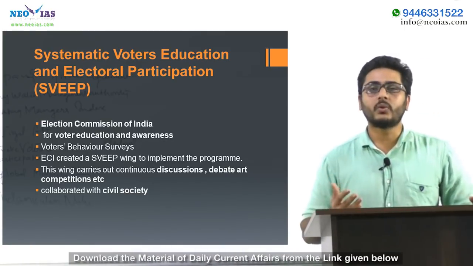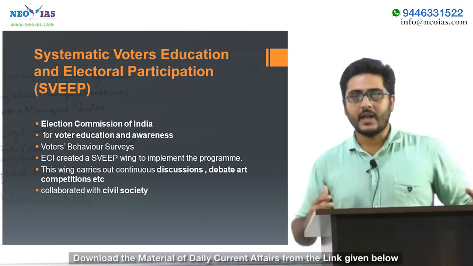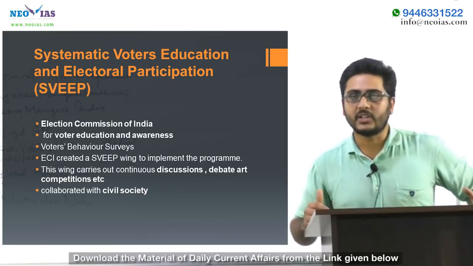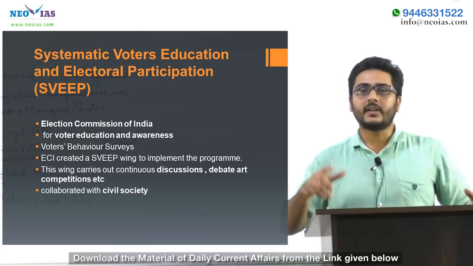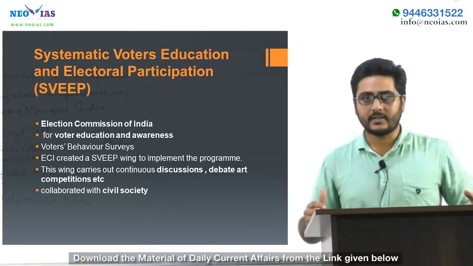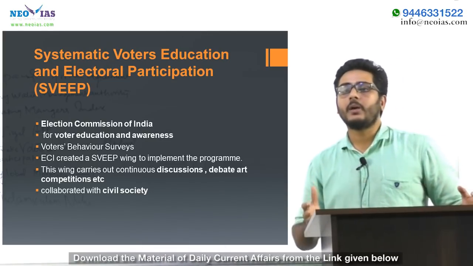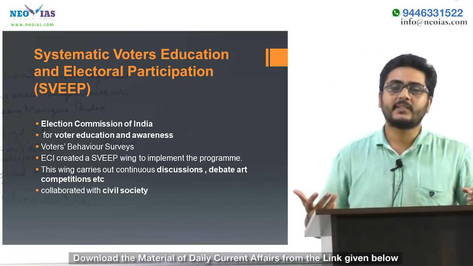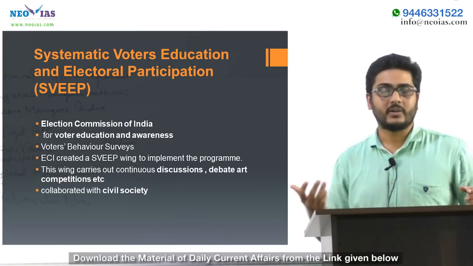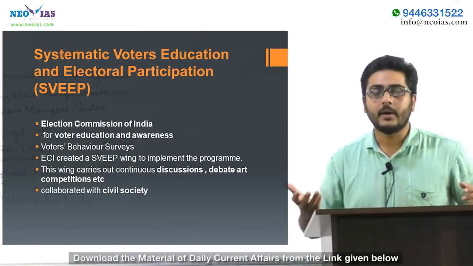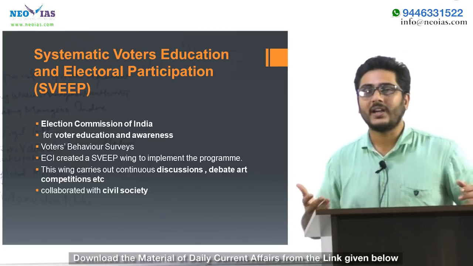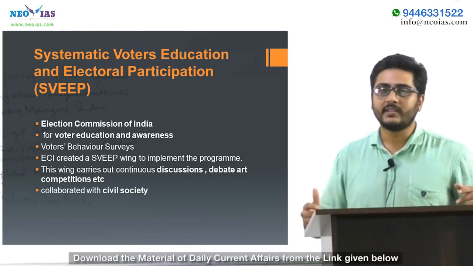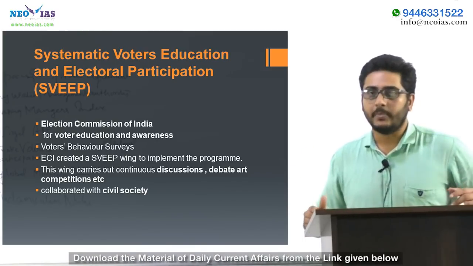It works by carrying out voters' behavior surveys and thus tracing out the reasons behind low voting in some regions. Thus the target regions are identified and many programs are conducted in those regions. Some other activities of SVEEP include carrying out debates or competitions like art, music or dance, or songwriting, in public as well as in institutions, to encourage the young generation to vote. For that, they involve civil societies like NGOs or media to serve the purpose.